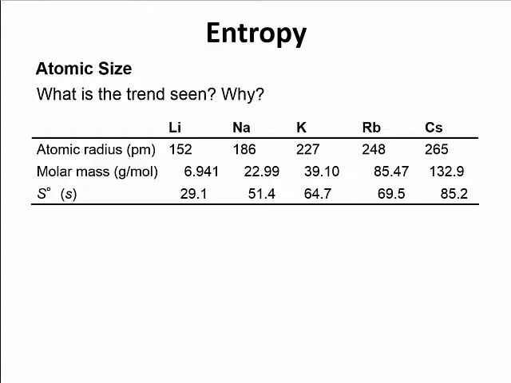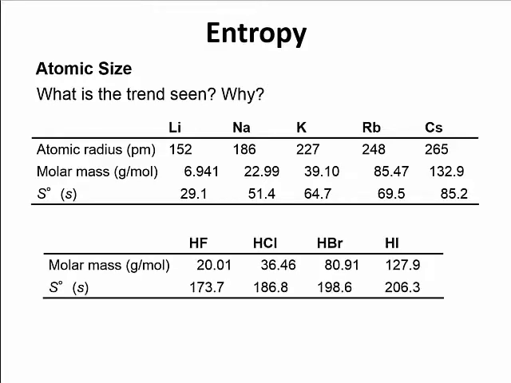As atomic radius increases, entropy is increasing. Okay. Now, another factor along with that is if we look at molar mass of each one of those, as molar mass increases, entropy increases. If we look at these compounds, HF, HCl, HBr, HI, we can see that molar mass is increasing, which also means the entropy is increasing.